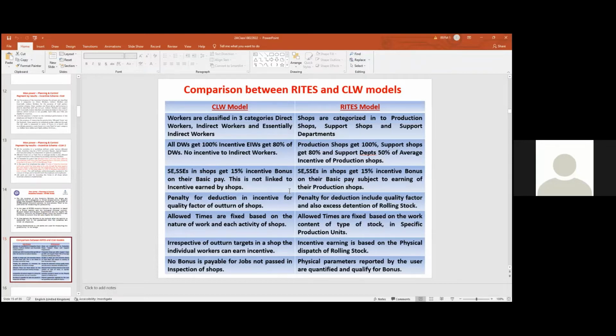Yes, not only the quality factor, but also if you detain the rolling stock in excess of the standard allowed average detention period for that particular stock. There again, there is a reduction. If you detain the rolling stock more than the permissible period, again there is a penalty to the SCs.